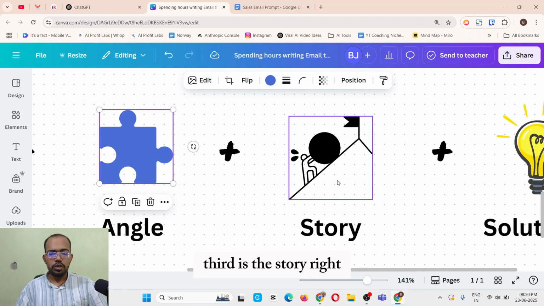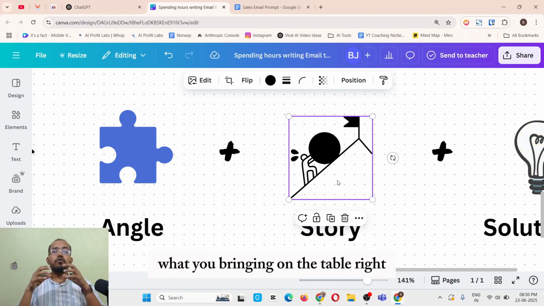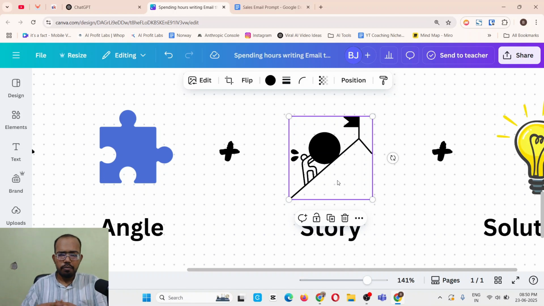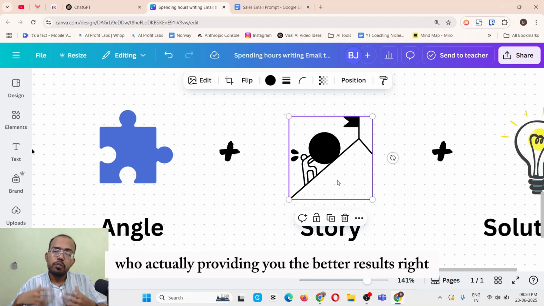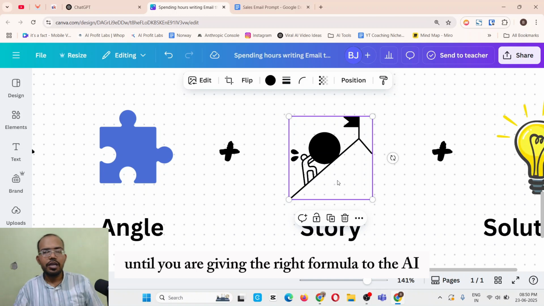Third is the story. Your personal story, about your business, about your service, what you are bringing to the table. That needs to be there: your own story, your business, and all those details. The AI needs to know all those things so it actually provides you better results. Writing a sales email is not that easy until you give the right formula to the AI.